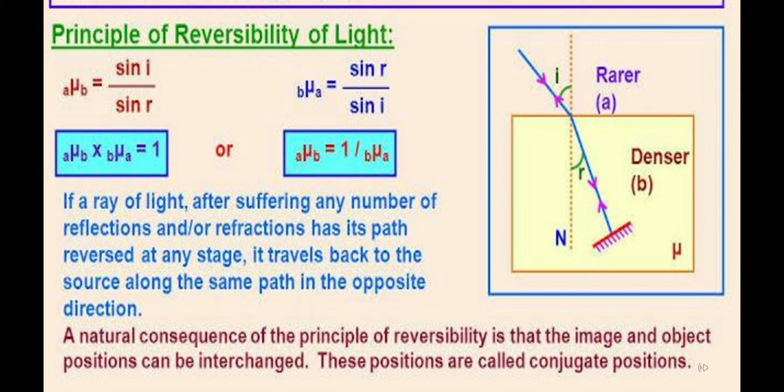So if you are changing the direction in the reverse order, object becomes image and image becomes object. These positions are called conjugate positions. I hope this is clear now. If you have to find out the refractive index in the other one, you will just reciprocate and you will get the value from the principle of reversibility of the light ray. So we move further.